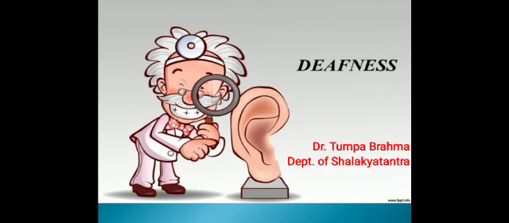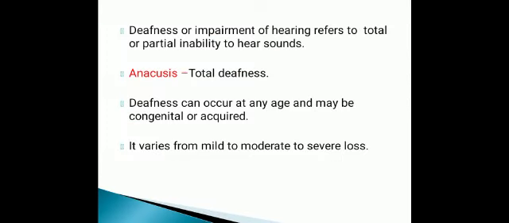The topic is deafness. Now, what is deafness? Deafness or impairment of hearing refers to total or partial inability to hear sounds. It means there is total loss of hearing or there is partial loss of hearing. Now, what is anacusis? It means total deafness.